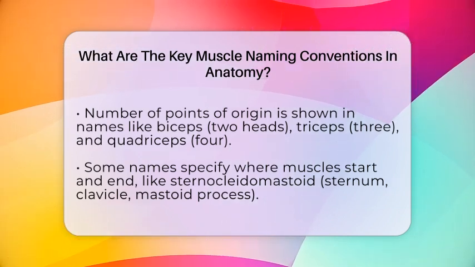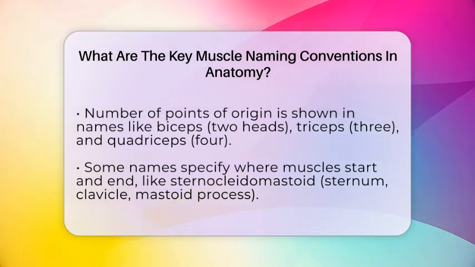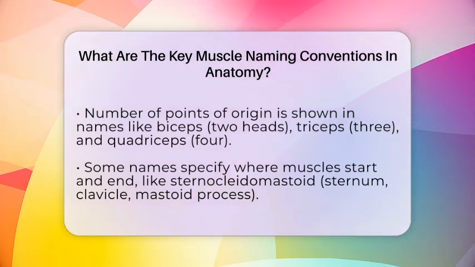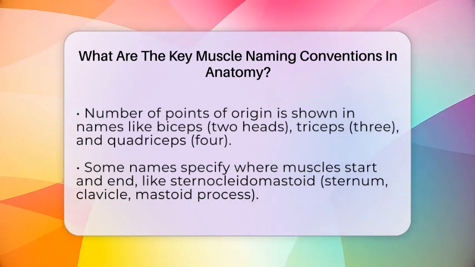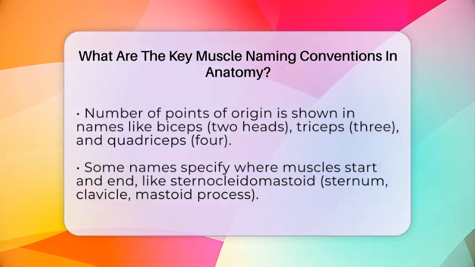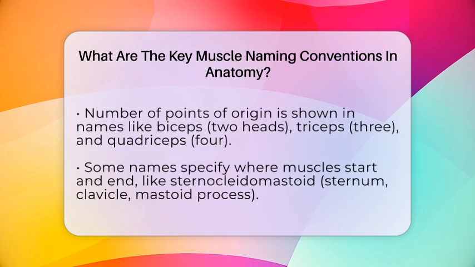Some muscles are named for how many heads or points of origin they have. Biceps have 2 heads, triceps 3, and quadriceps 4. This helps identify muscles like the biceps brachii in the upper arm, which has 2 points of attachment.